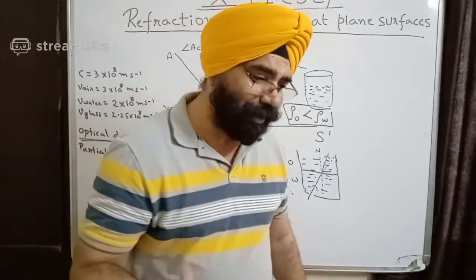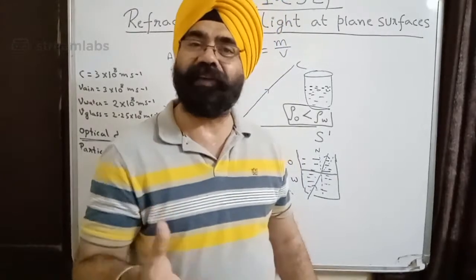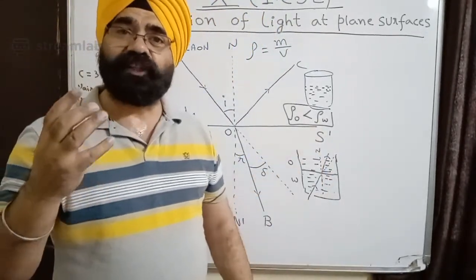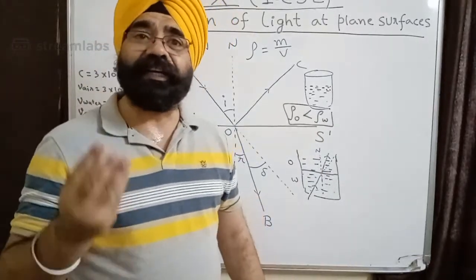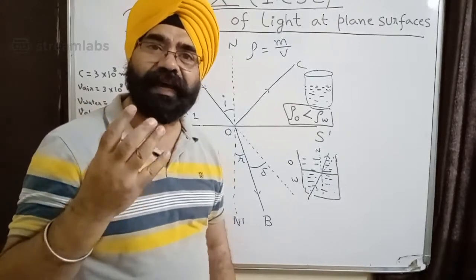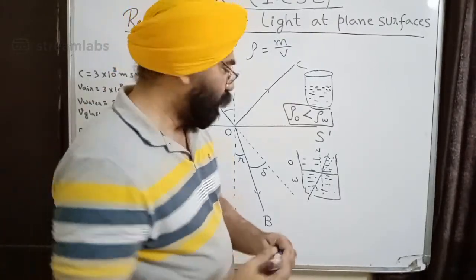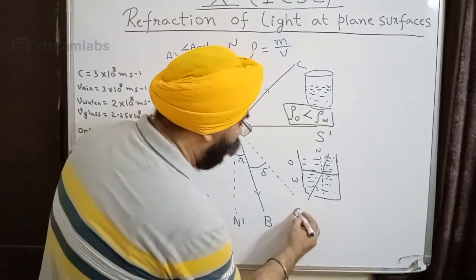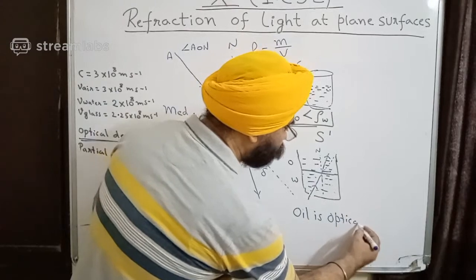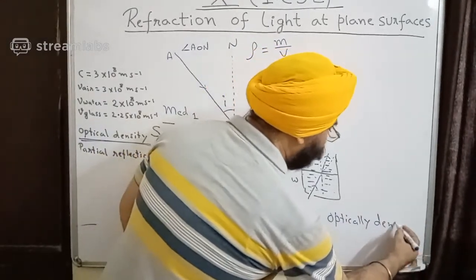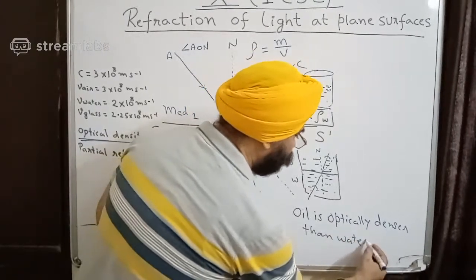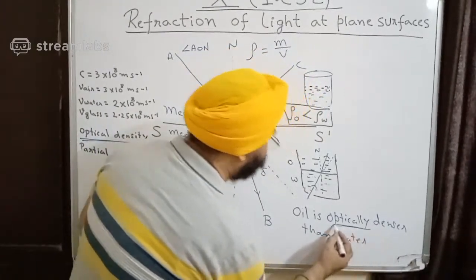Which means that the speed of light reduced in oil, which means that oil is optically denser than water. Okay, so I write optically denser.